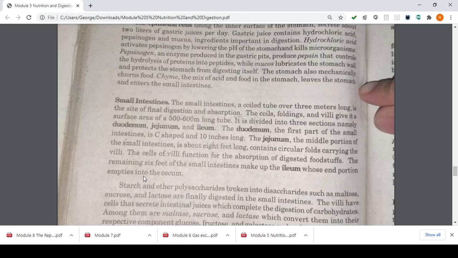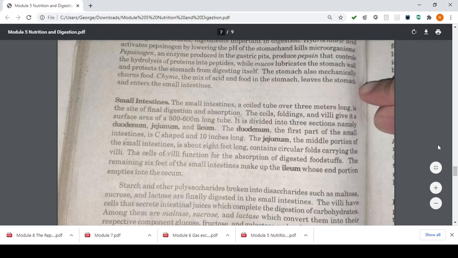meter long tube. It is divided into 3 sections, namely your duodenum, your jejunum, and your ileum. The duodenum, kids, is the first part of the small intestine. It is a C-shape and 10 inches long. The jejunum is the middle portion of the small intestine. It is about 8 feet long.